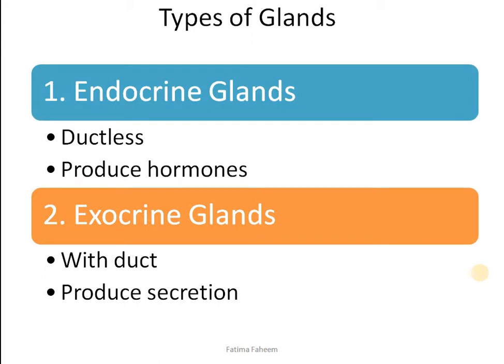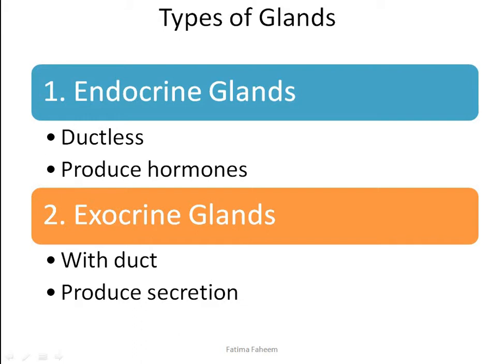The glands are classified into two categories. The first one is named endocrine gland. On the other hand, the second one is labeled as exocrine glands. They differ from each other because the endocrine glands have no duct. They do not have a tube-like structure which would transfer the hormones to their target organs. Rather, they directly pour their secretion, that is the hormones, into the bloodstream.